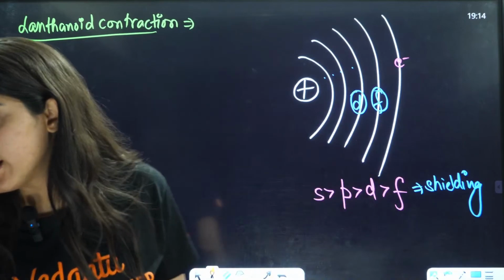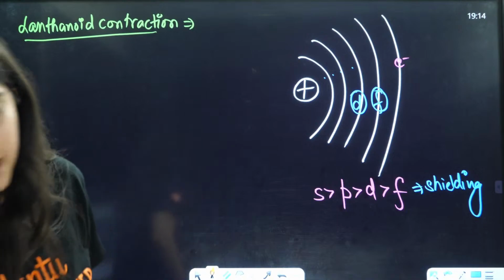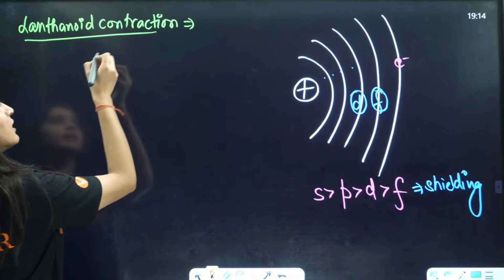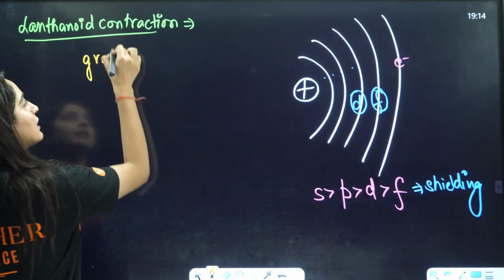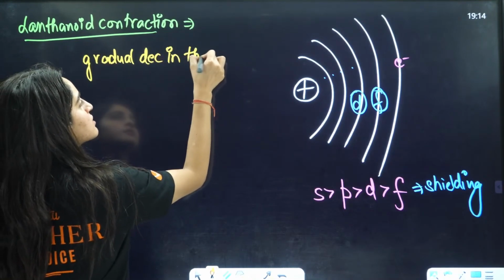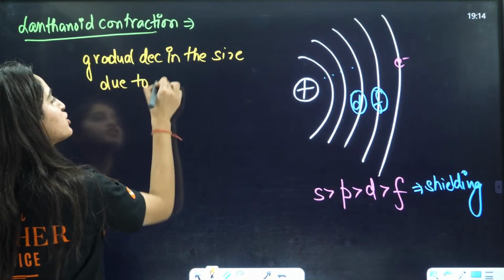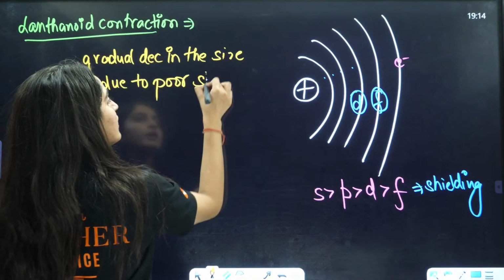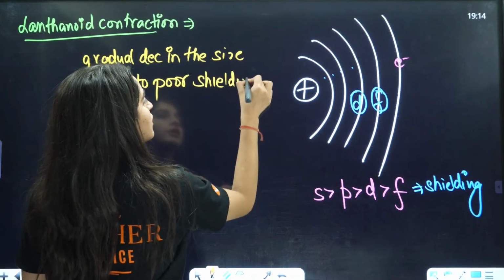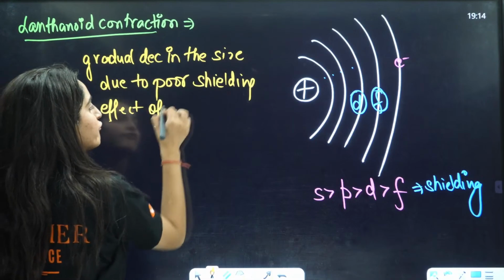One student has written it here, that is Anjali. So Anjali has written here that this is a gradual decrease in the size due to poor shielding effect of 4f